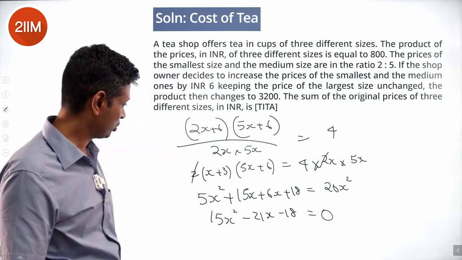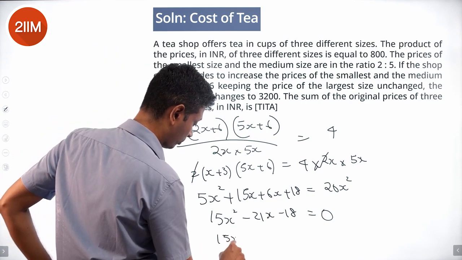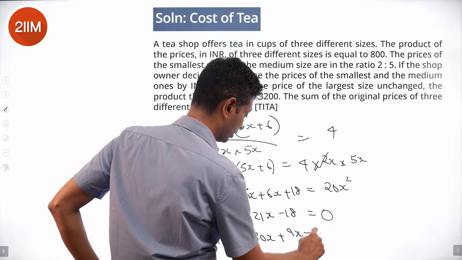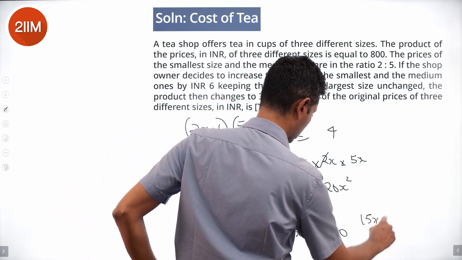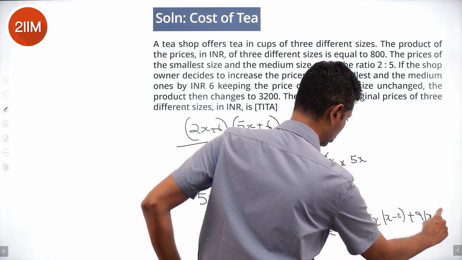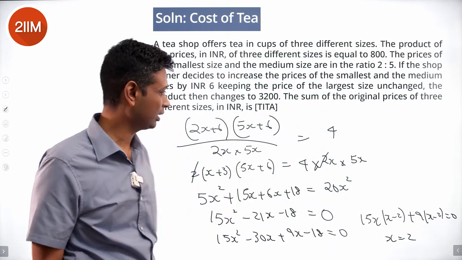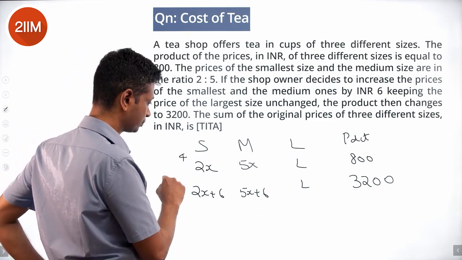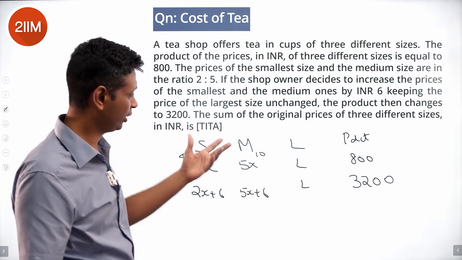So 15 into 2 is 30. 30 into 9 works wonders. So 15x square minus 30x plus 9x minus 18 equal to 0. 15x into x minus 2 plus 9 into x minus 2 is 0, or x is 2. We don't have to worry about the negative number. X is 2, or this price is 4, this price is 10.